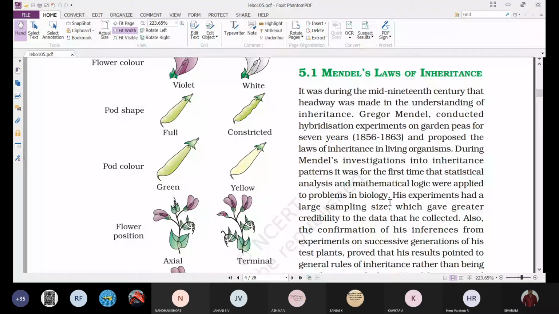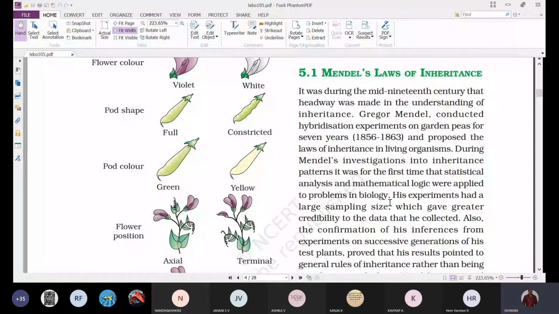It was during the mid 19th century that headway was made in the understanding of inheritance. John Gregor Mendel conducted hybridization experiments on garden peas for 7 years, between 1856 and 1863, and proposed the laws of inheritance in living organisms.